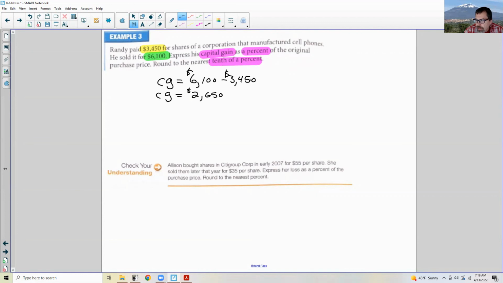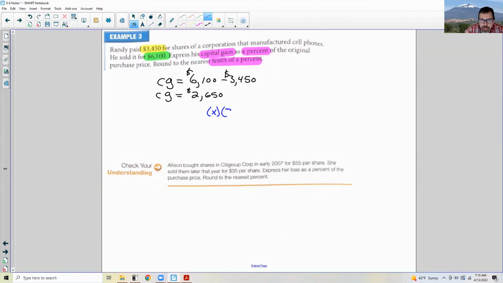percent. So think of that as a part of a whole, and we set up an equation using percentages. So some percent times the purchase price. What percent of the purchase price is the gain is what we're trying to find.